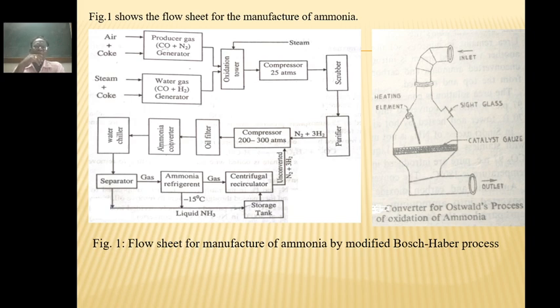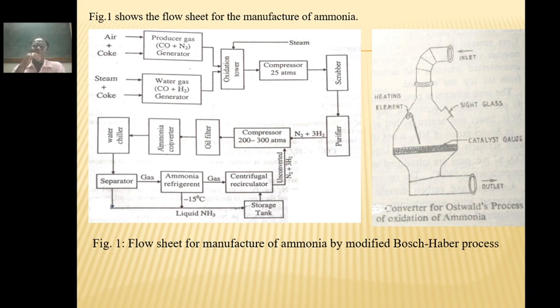These mixtures are passed into the oxidation tower in such a way that after removal of carbon monoxide, the proportion of nitrogen and hydrogen is 1:3 by ratio. In this oxidation tower, carbon monoxide is converted into carbon dioxide with excess of oxygen. Only nitrogen and hydrogen remain.